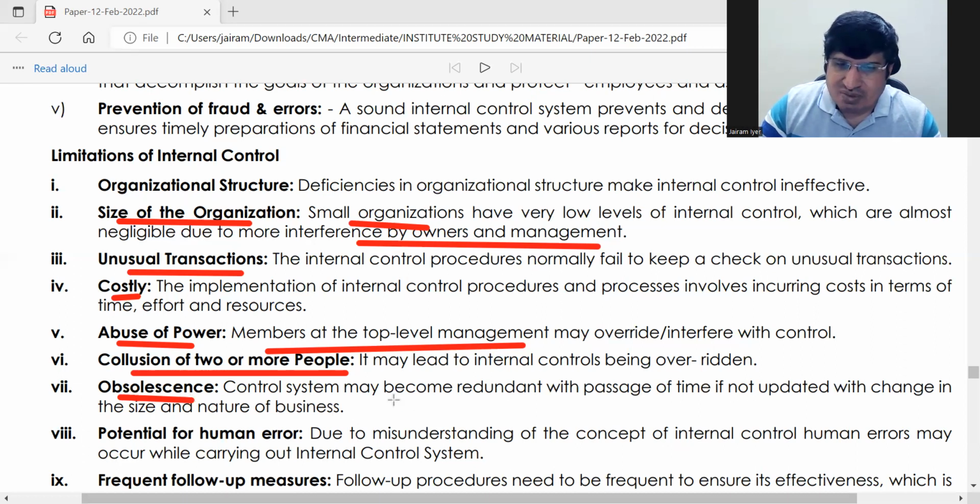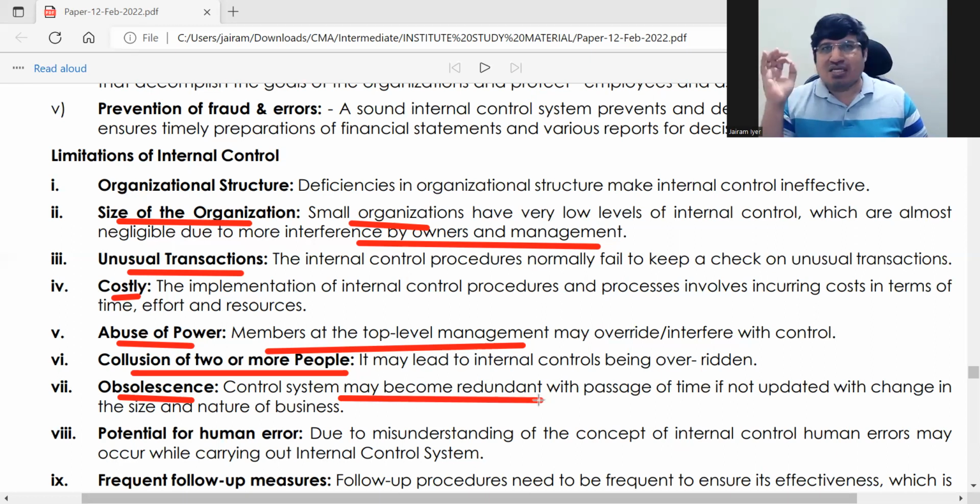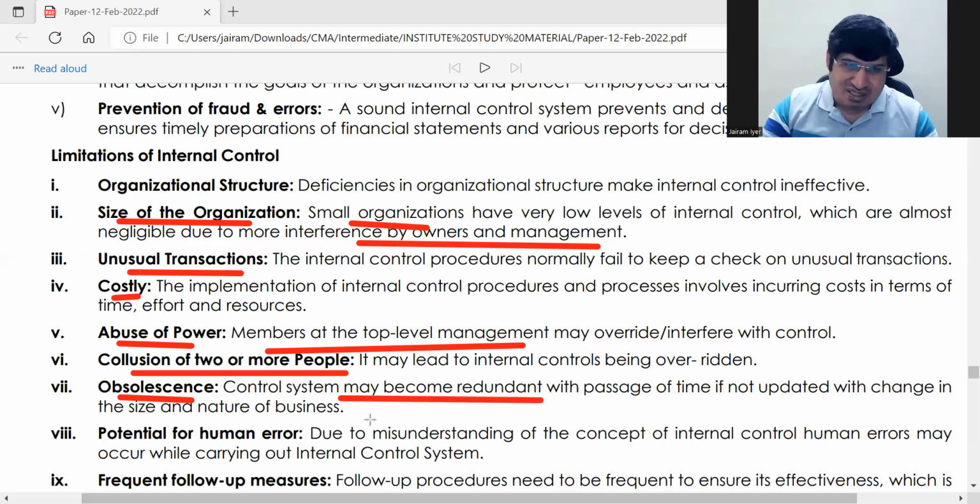Obsolescence. So see, you will have to keep on making internal control tight. Okay. With passage of time, it can become redundant. So one example I'll give you. Say there are 4 clerks. Initially the work was very tight, control was very good, but they have all worked together now for 5, 6 years. They have gone to each other's functions, they know each other very well now. So now those four are not good enough for the control function. So you will have to then move them in such a way that there are some new people who come in the mix. Okay? So you have to keep updating it.